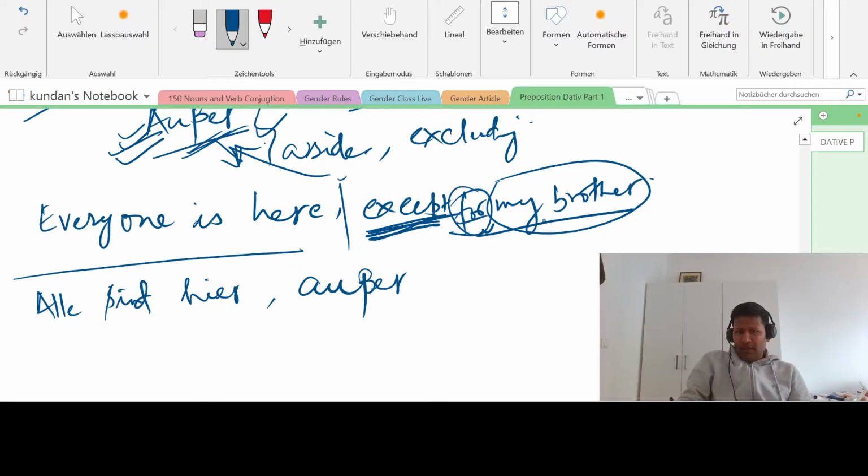So except my brother. My brother in nominative is mein Bruder. So how will it change? Außer, I told you that der becomes dem in dative, so mein will become meinem. Außer meinem Bruder. Okay, let us take a different example this time, and then I will give you a simple example and you can try.